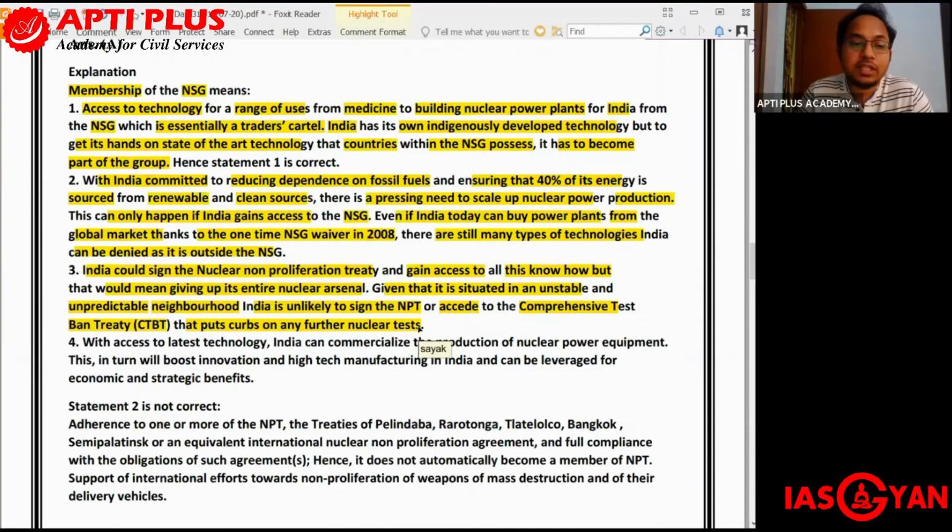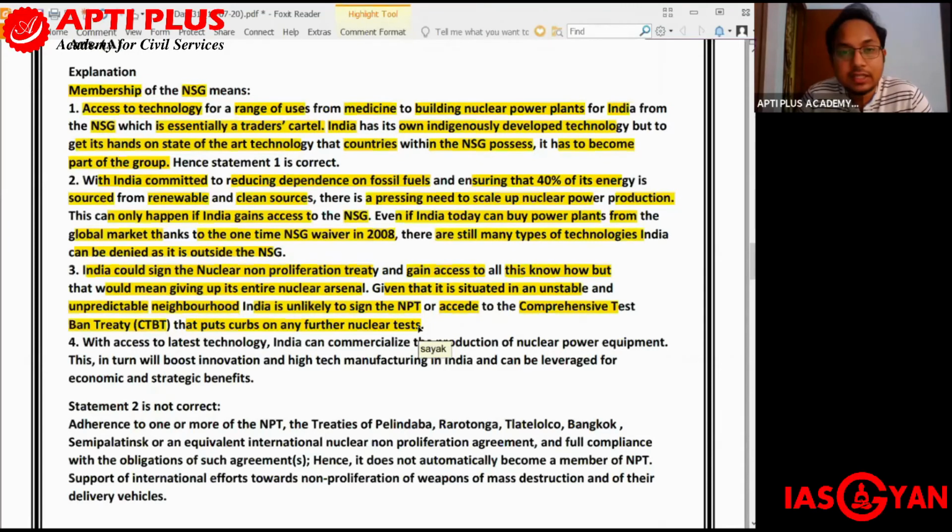The NPT basically means that India will not be giving access to nuclear technology to other countries. It will not proliferate this nuclear technology, because that would make the entire world unstable. The second is the Comprehensive Test Ban Treaty, or CTBT, which puts restrictions on any further nuclear tests by India.